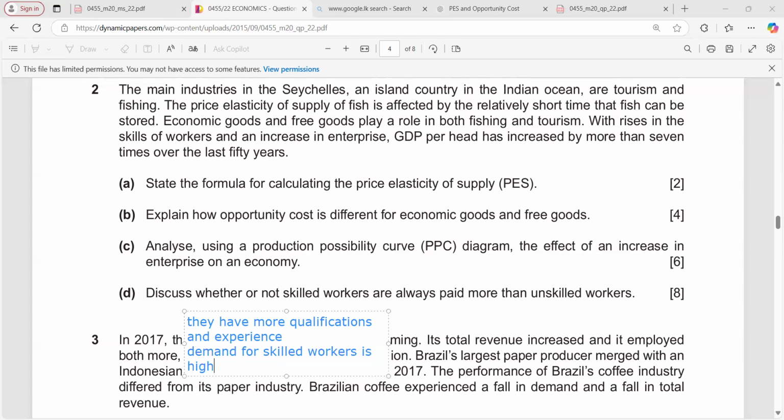So we can say that skilled workers earn more because their work is needed to produce popular goods or services. Also, skilled workers often join strong trade unions. That is the third point you can take.